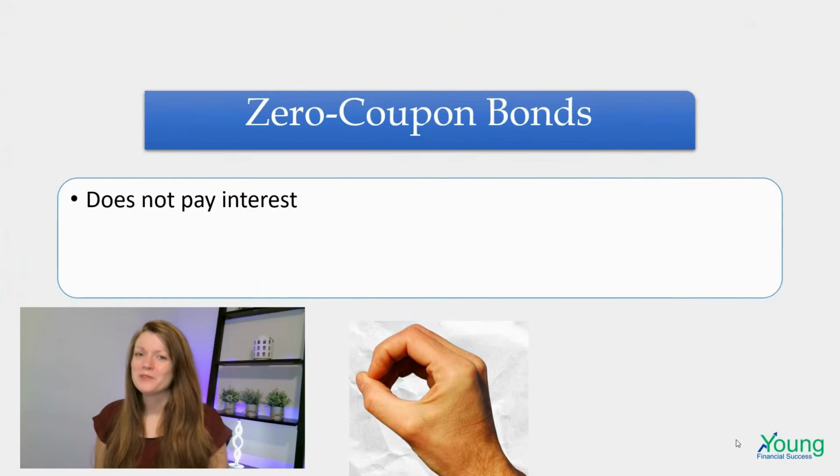Welcome back to Chapter 14 in Intermediate Accounting. This is the second of 4 videos. So if you missed the first one where I introduced bonds or talked about bond discounts, then make sure you go back and watch that first so that the rest of this is going to make a lot of sense to you. So I just want to jump in right now and talk about zero coupon bonds.